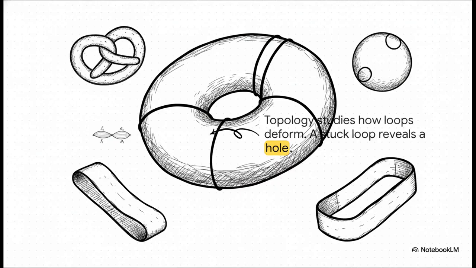To put that into perspective, topology looks at how paths and loops can be continuously deformed or tightened without breaking. Imagine sliding a rubber band around an object to see how it stretches and moves. If you try to shrink that loop and it gets stuck, well, boom, you've mathematically pinpointed a hole in the space. It's a surprisingly simple concept, but it's exactly what allows us to map the fundamental structure of everything around us.